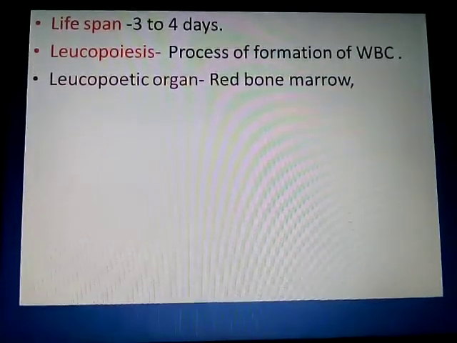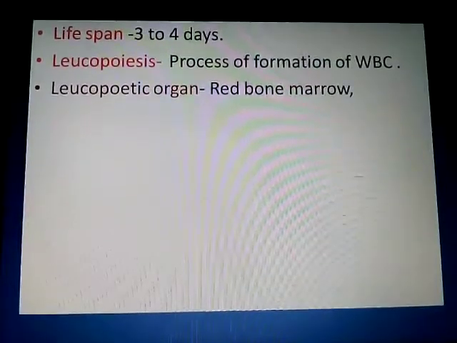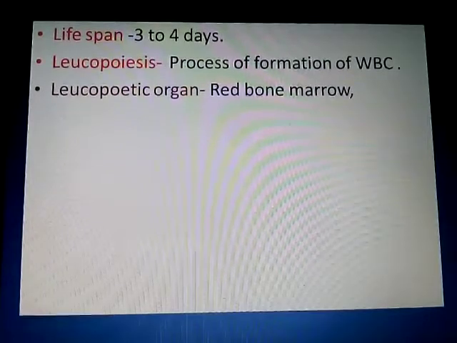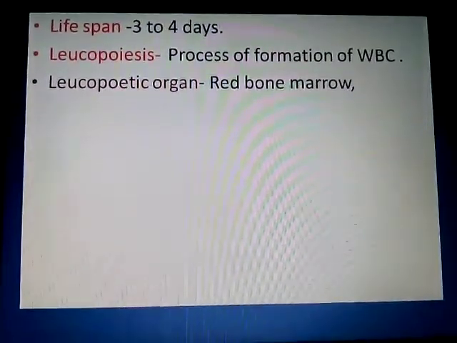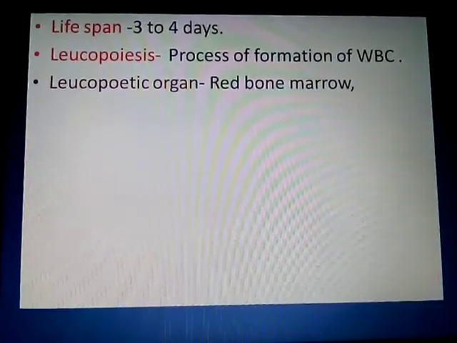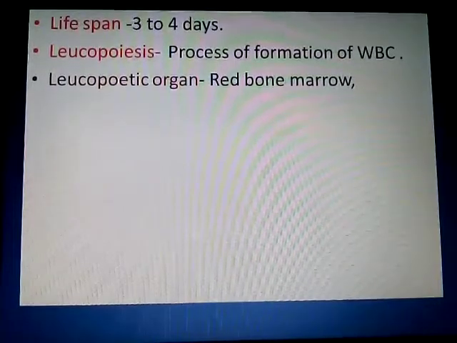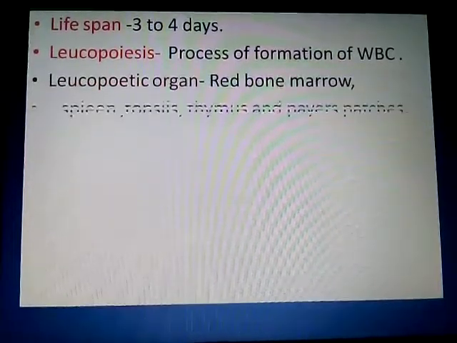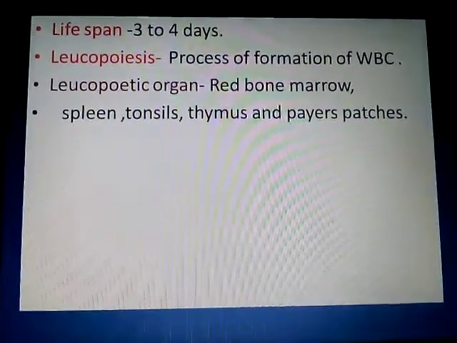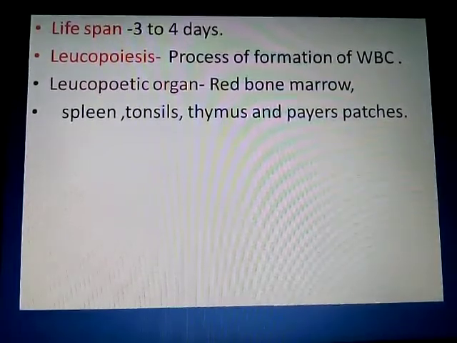The organ in which WBCs are produced is called the leukopoietic organ, also called the organ of formation of WBC, which is the red bone marrow. That means WBCs are produced in the red bone marrow, and also inside other organs like the spleen, tonsils, thymus and Peyer's patches.